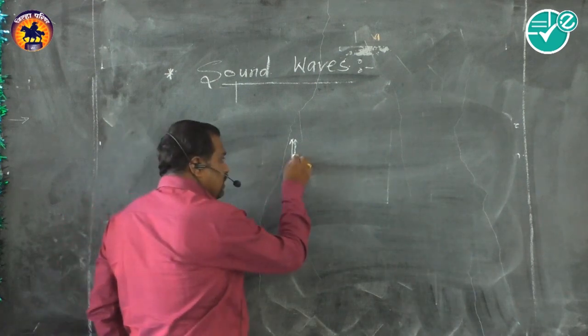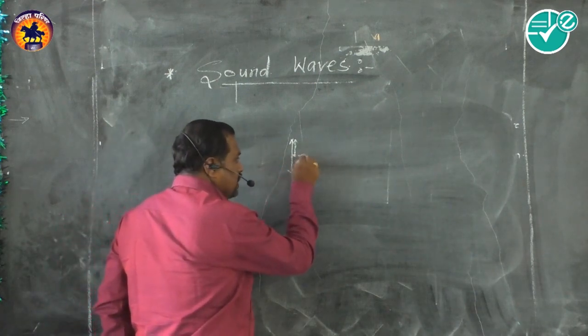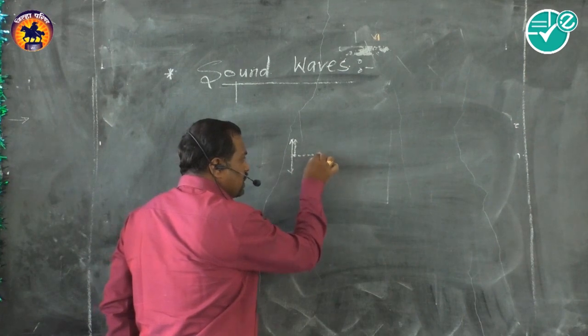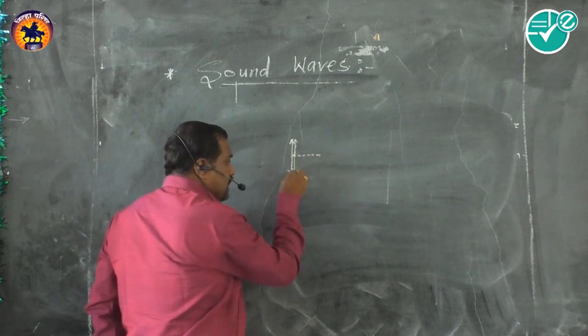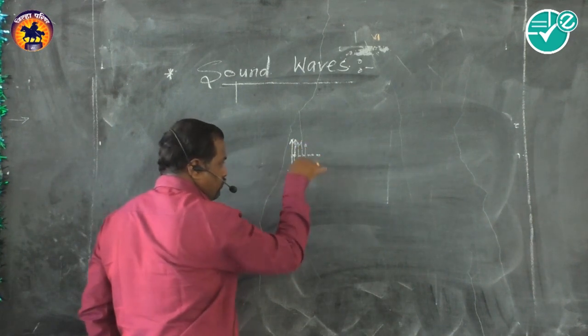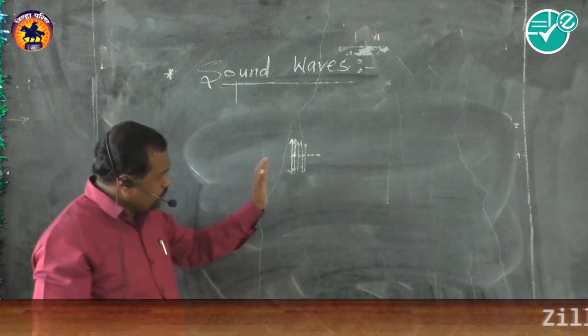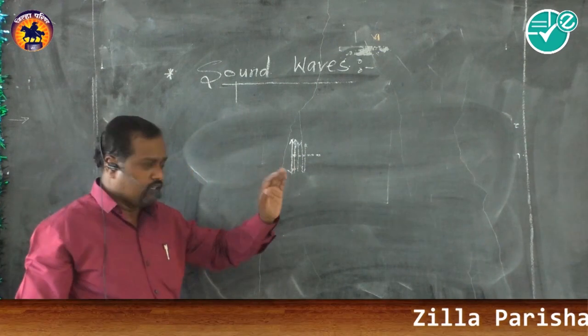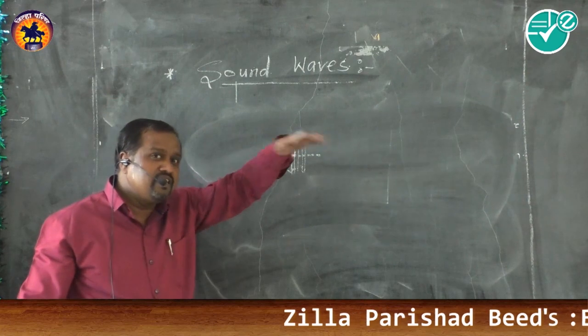Suppose all particles are at rest position. The neighboring particles also start vibrating with the same period and same amplitude, but their state of oscillation differs.